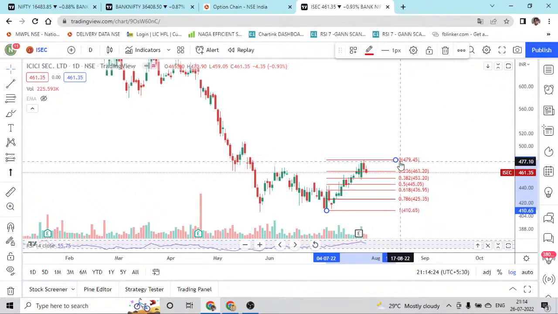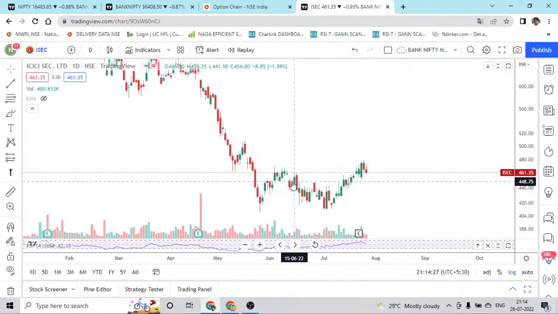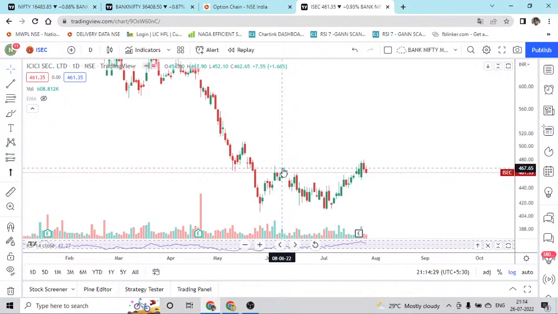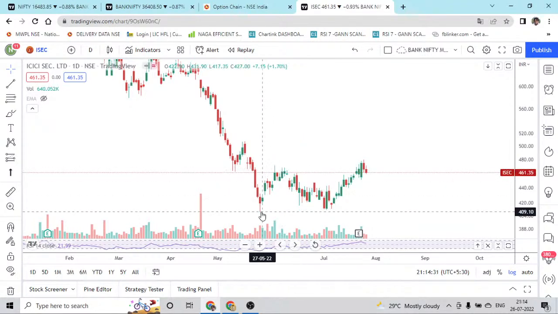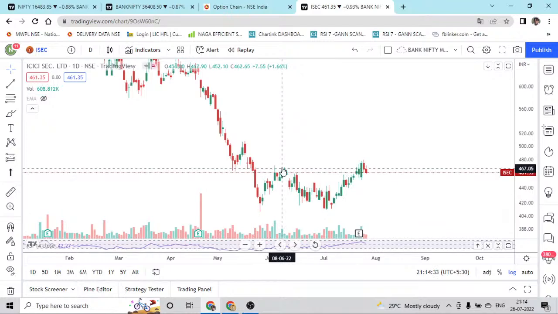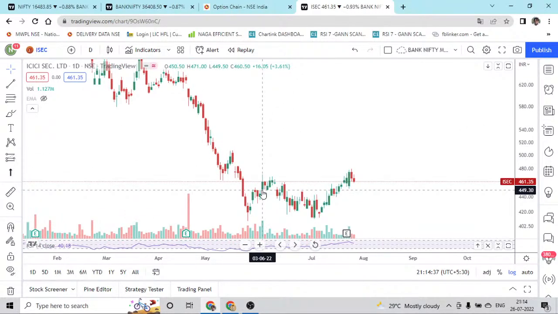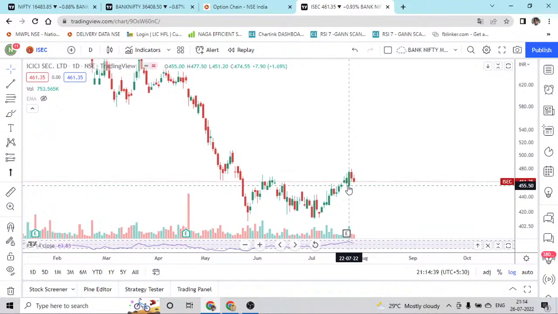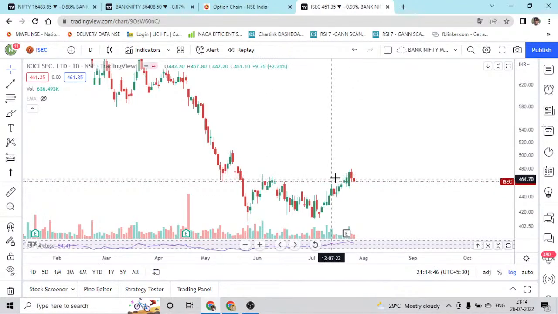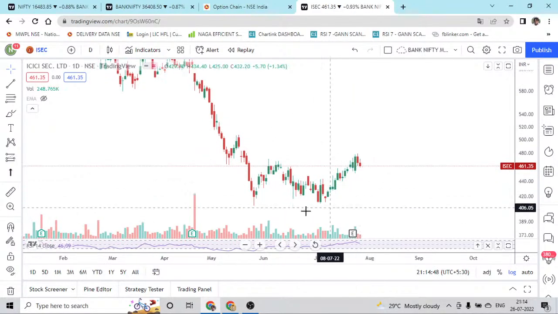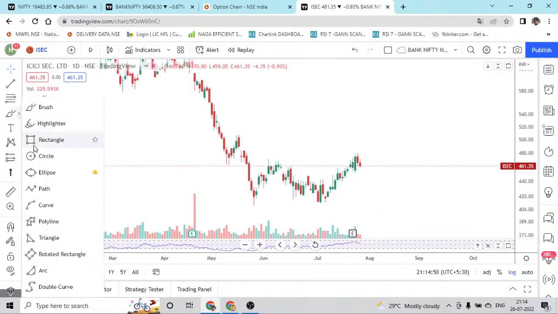461. So already we are witnessing this level, which was the neckline resistance, and it has been taken out. So the neckline is 471, the high is 471, and this level, which is 472.55, has been the closure. So the neckline has already been taken out and a small retest is happening. So this bottom becomes the double bottom.